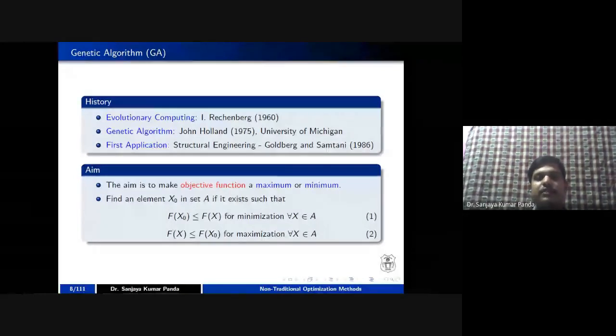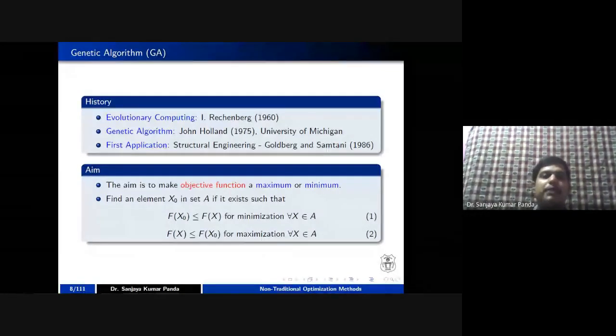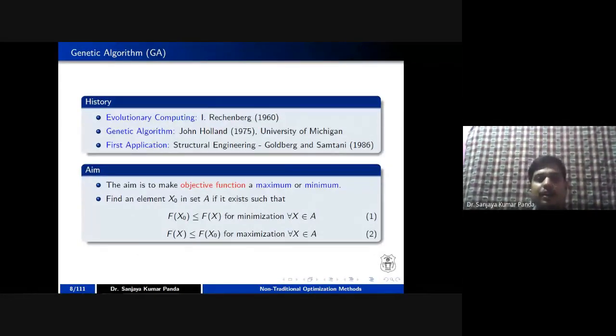Each objective is defined in the form of a function. It may be a single objective function or a multi-objective function. For example, in day-to-day life, we want to minimize our time. So whenever we want to minimize our time, that is a single objective function. We want to minimize the time; the rest of the parameters are not related to this particular function.